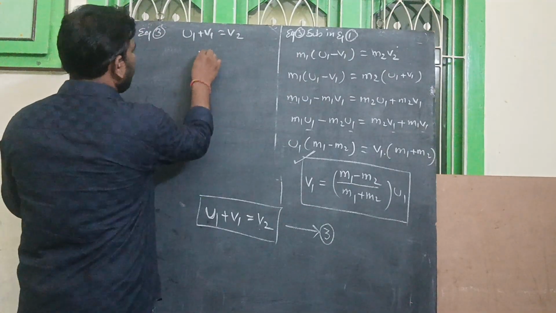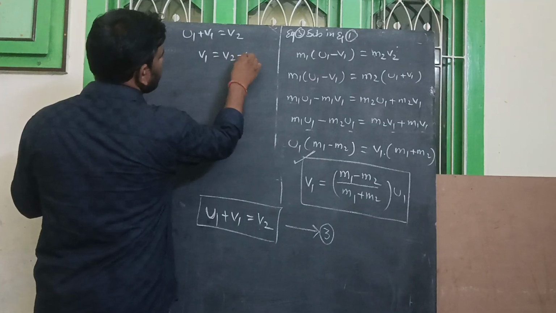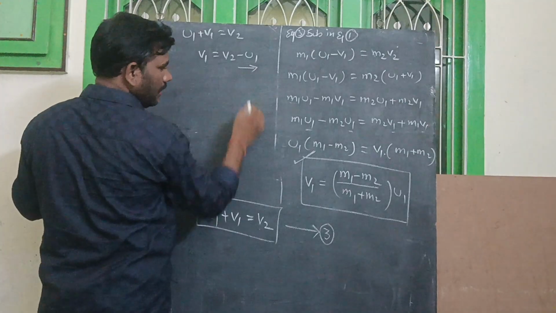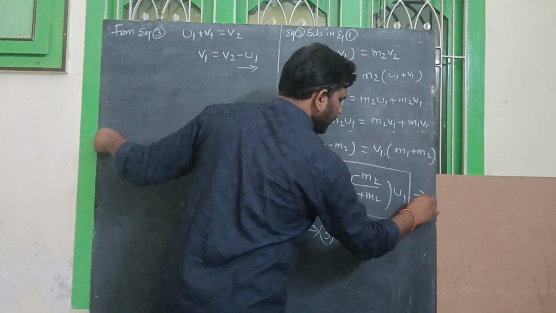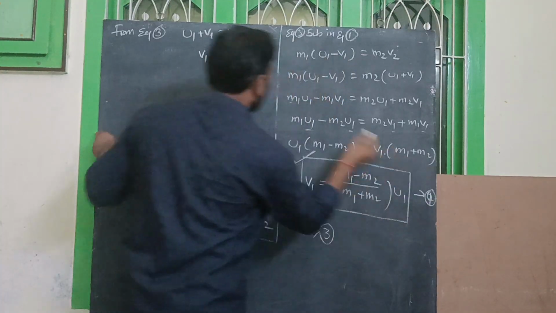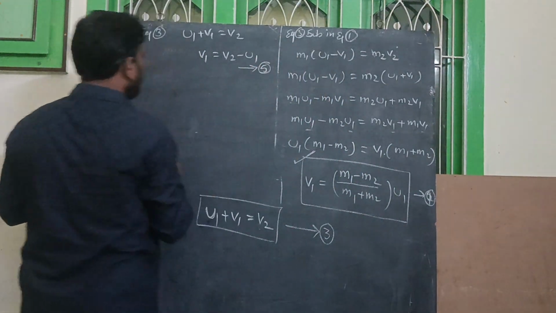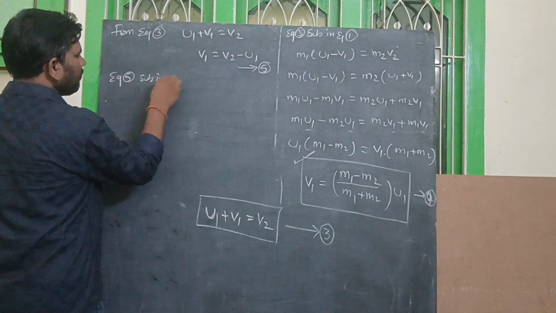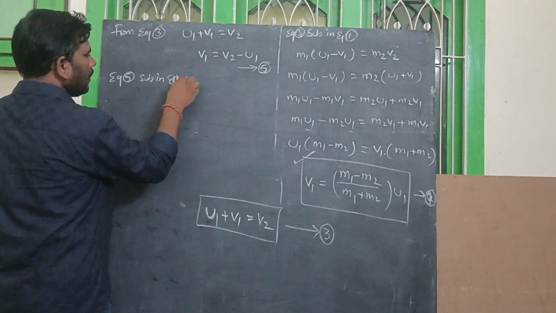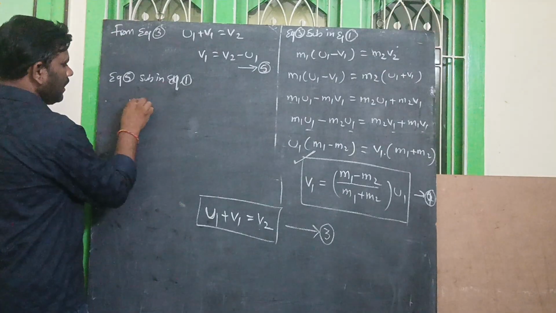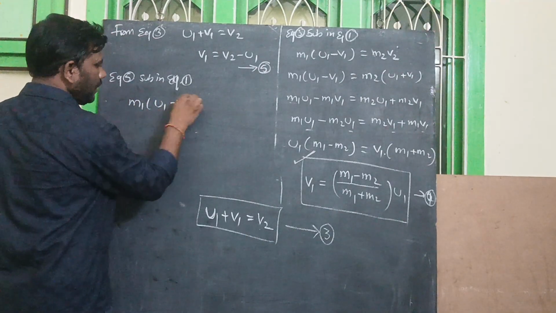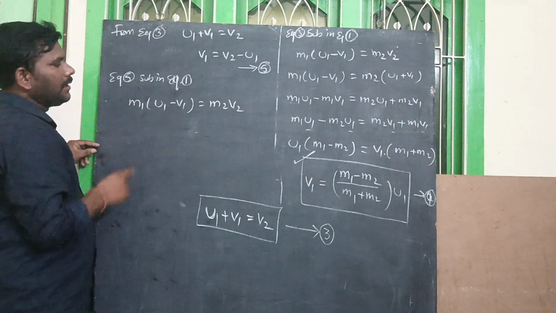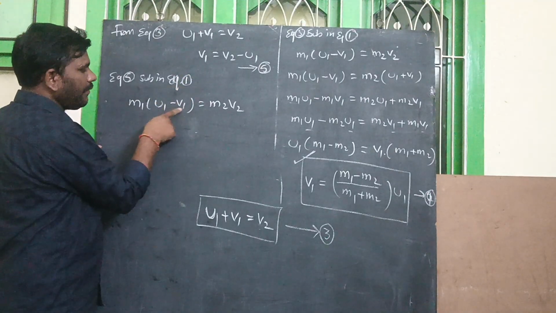Then we can take the value of v1 is equal to v2 minus u1. So this term is going to be this. This is equation number 4 and this one is equation number 5. So here equation number 5 is substituted in equation number 1. What is equation number 1? m1 of u1 minus v1 is equal to m2 v2. So here remember one thing, we can substitute the v1 value here.